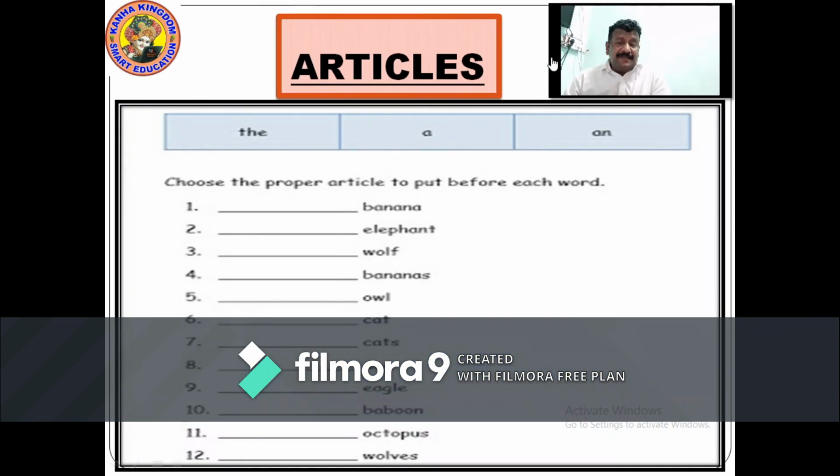Now let's see the articles. The, a and an are to be used in the blanks before the noun given there. Proper article to put before each word. We have to use the article. Banana, a banana. Elephant, an elephant. Wolf, a wolf. Bananas, the bananas.